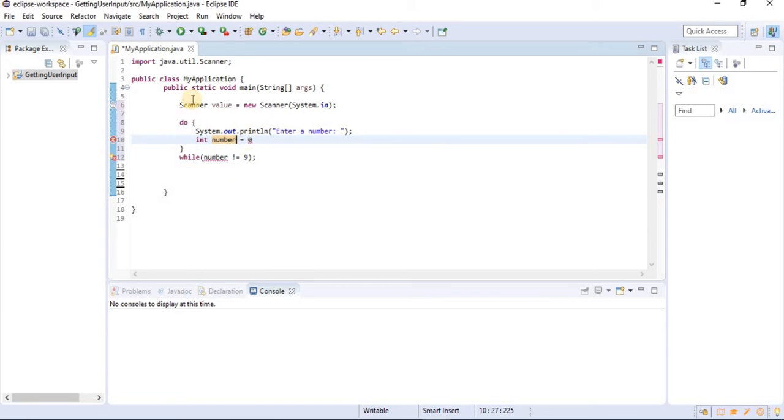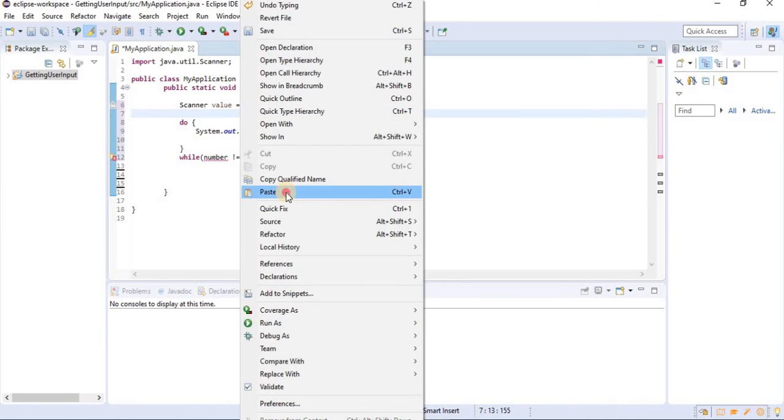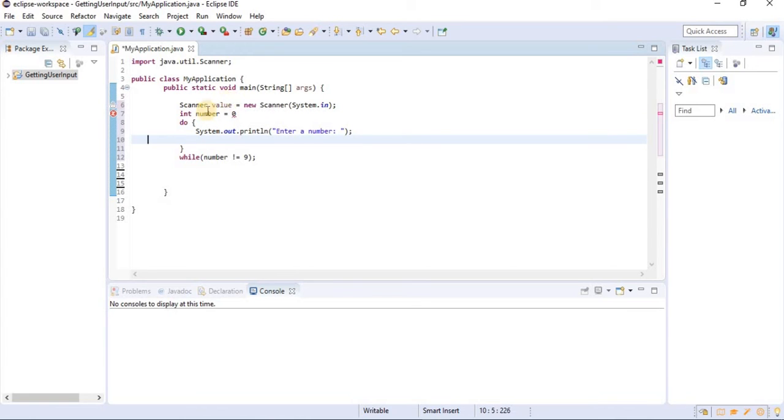If you would like to use the variable within the class, it's best to declare it within these 2 curly braces. So if you do this, you could call the variable anywhere within this class. But if you declare it within curly braces of a loop or within curly braces of a method, which we'll see later on in this course, you can only use that variable within the curly braces that you declared it. So now we have correctly declared our variable and we're going to use it within the loop.